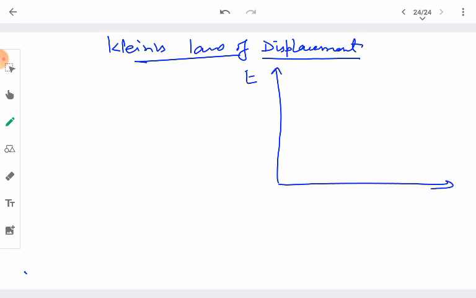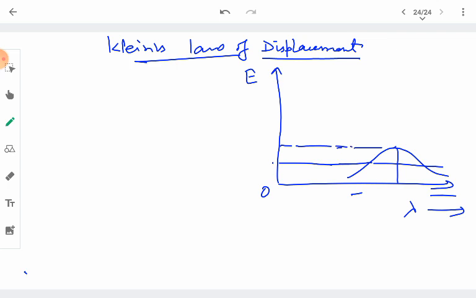between the energy corresponding to radiations of different wavelengths, we take the wavelengths of the emitted radiations along the horizontal axis and the corresponding energies along the vertical axis. At a particular temperature, we see that radiations of shorter wavelength and radiations of higher wavelength possess comparatively lesser amounts of energy, and there is a particular range of wavelength for which the energy is maximum, right?